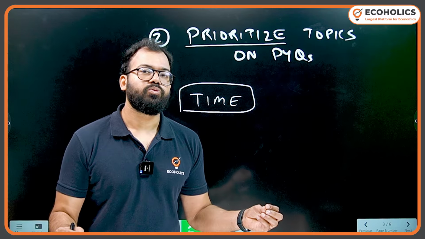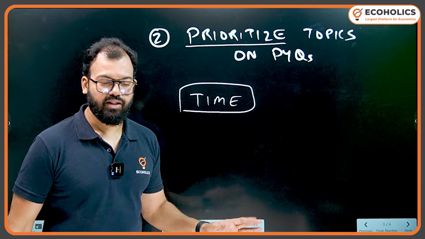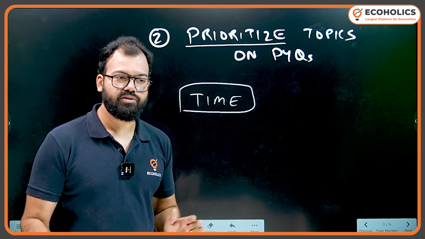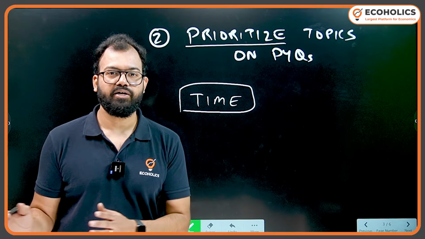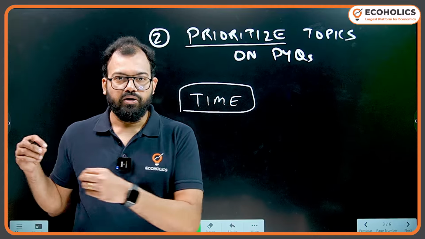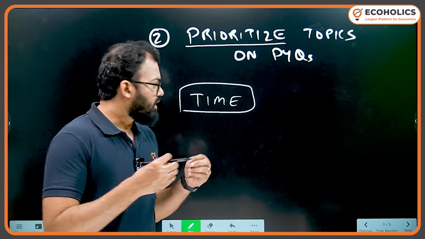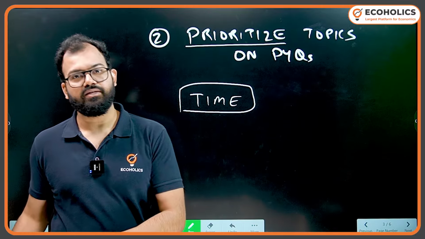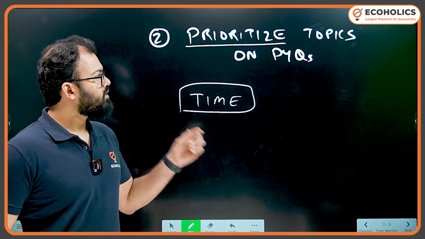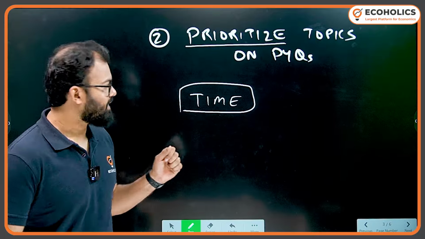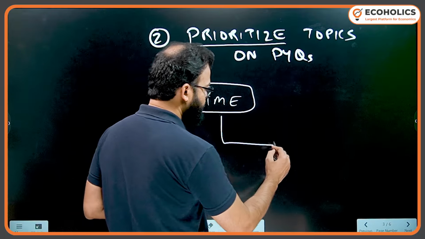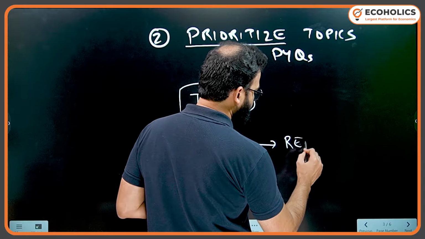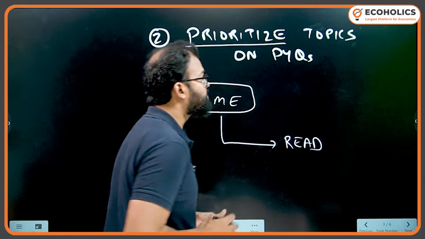What do we need to do? We need to prioritize our things. If we are preparing for UPSC, our priority is to prepare. Our priority is to read the newspaper, attend the classes, study, revision, et cetera. So again, the factor is time. Time to read. You cannot read everything.